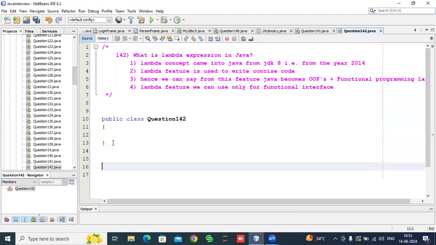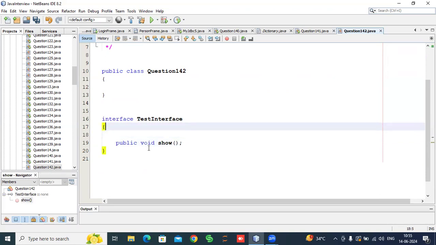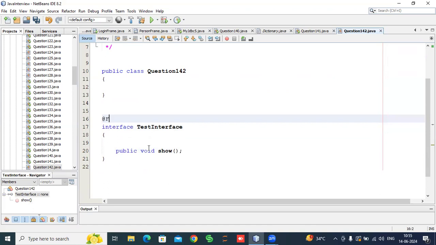What is a functional interface, guys? Let's say we write an interface, and the interface name we write as TestInterface. In this TestInterface, suppose we have one method, public void show method, guys. So now this TestInterface is a functional interface. TestInterface is known as a functional interface.